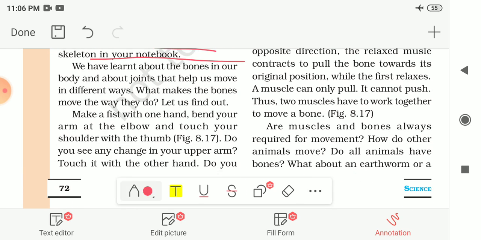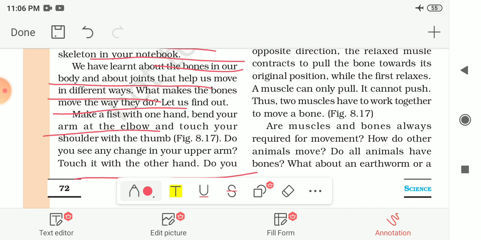So we have learned about bones in our body and about joints that help us move in different ways. Now what makes the bones move the way they do? That means if the bones or these joints are moving upward or in the forward direction, why are these bones able to move in such a direction? For that, make a fist with one hand and then bend your arm at the elbow and try to touch your shoulder with the thumb.